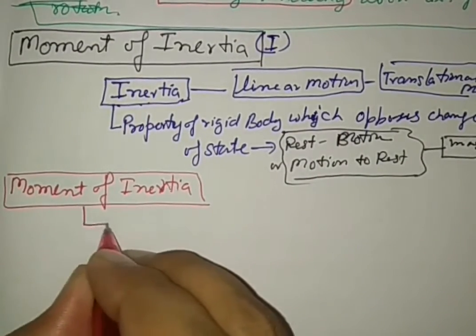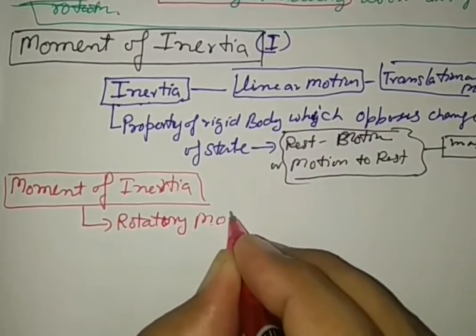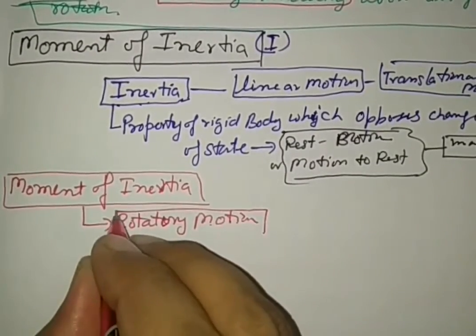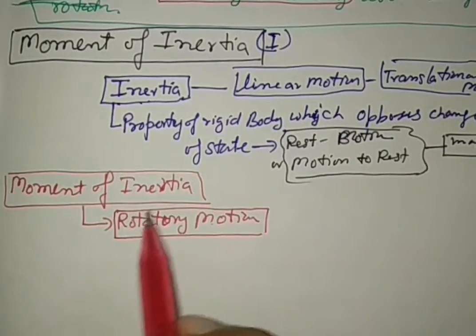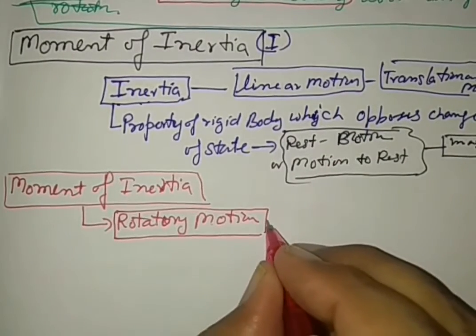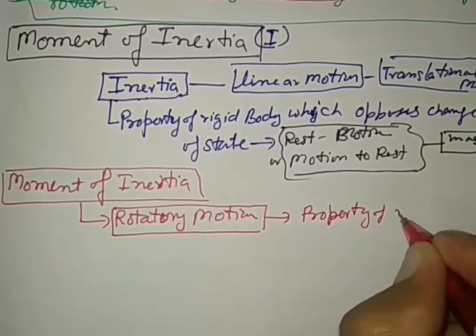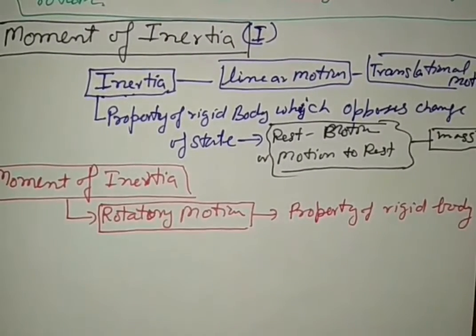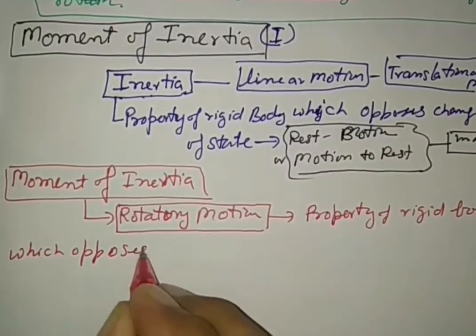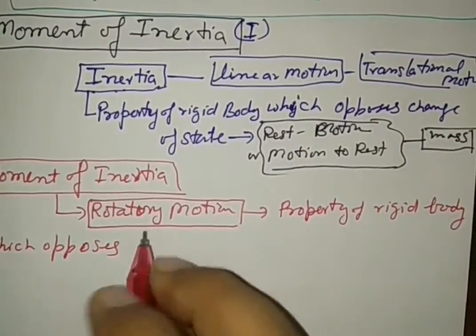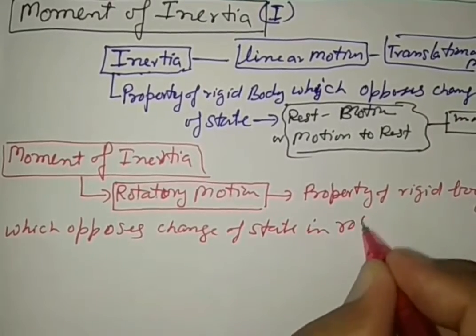Inertia is the term used in linear motion, whereas moment of inertia is used in rotatory motion, and it is also a property of a rigid body which opposes change of state in rotatory motion.